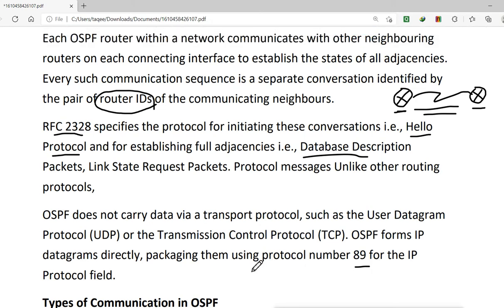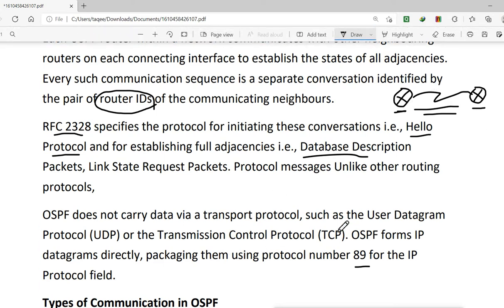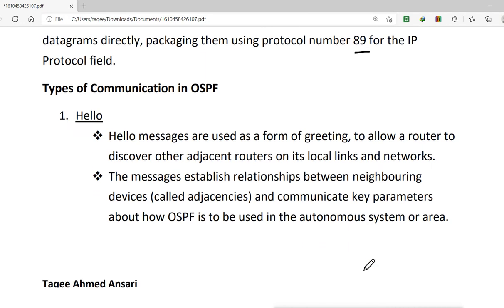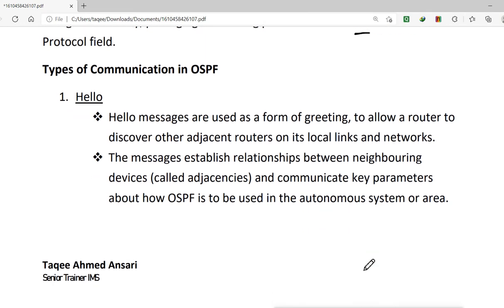It forms the datagram directly without using TCP or UDP for transmitting the data from one router to another router, and it packages the data by using the protocol number 89. Now, types of communication. What are the types of communication we have in OSPF?